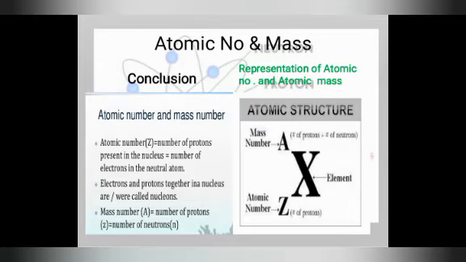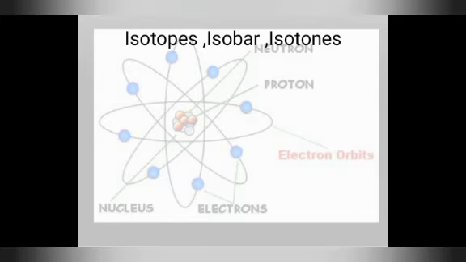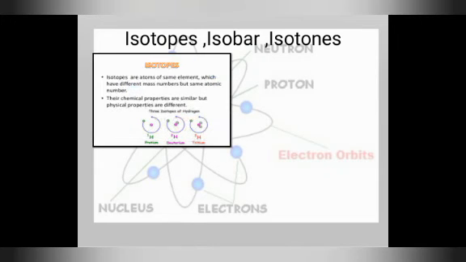X is the symbol of any element. Suppose hydrogen is there, so we will write H, and on the top we write the mass number, and on the bottom we write the atomic number. Atomic number is represented with Z and mass number with A. Next, as we now know about the neutron, electron and proton, we can understand some more new definitions.